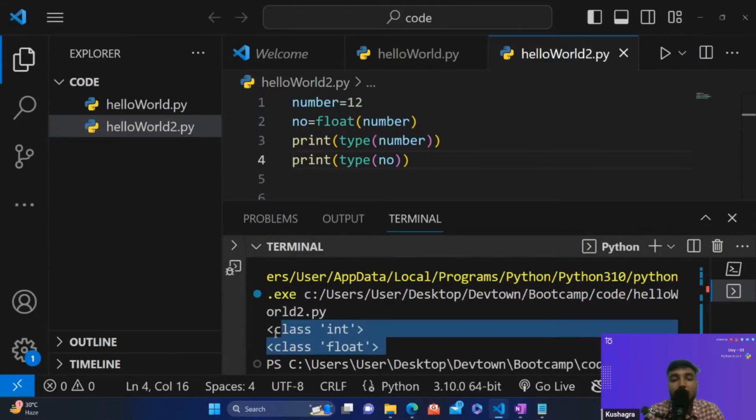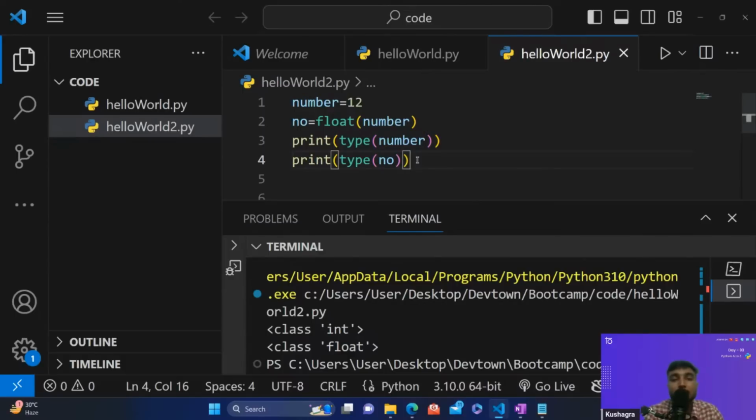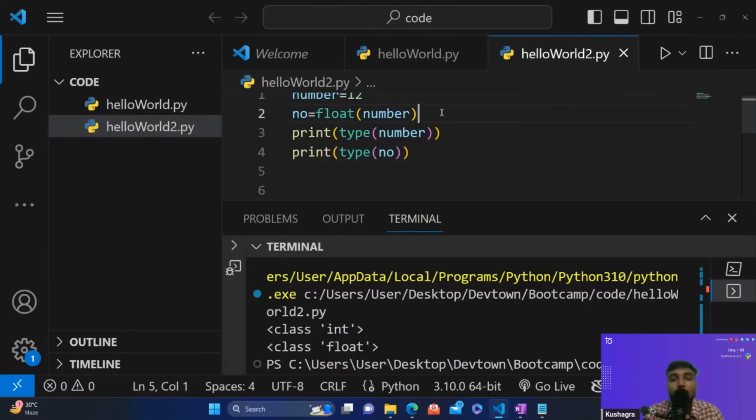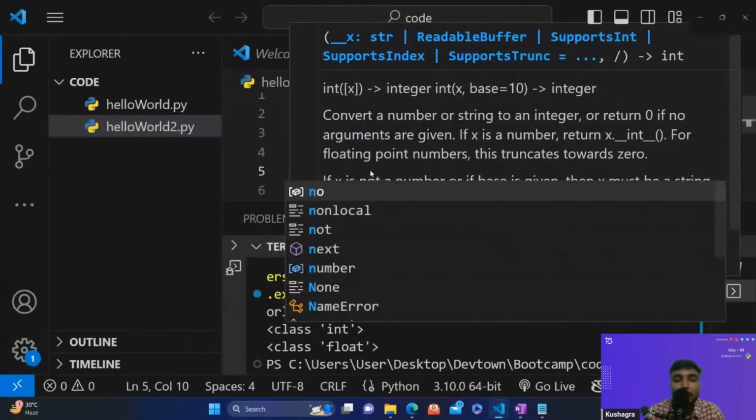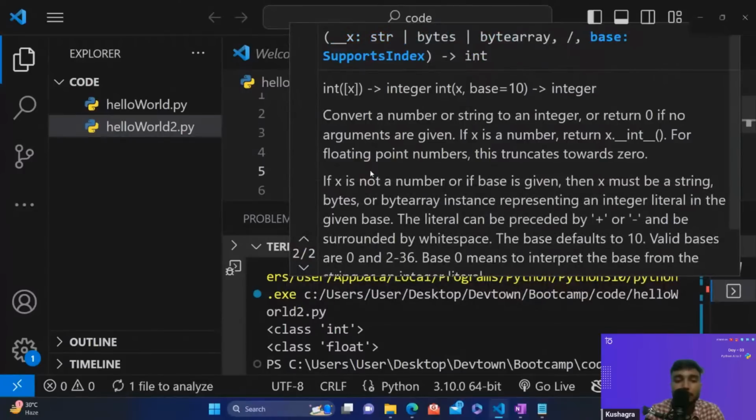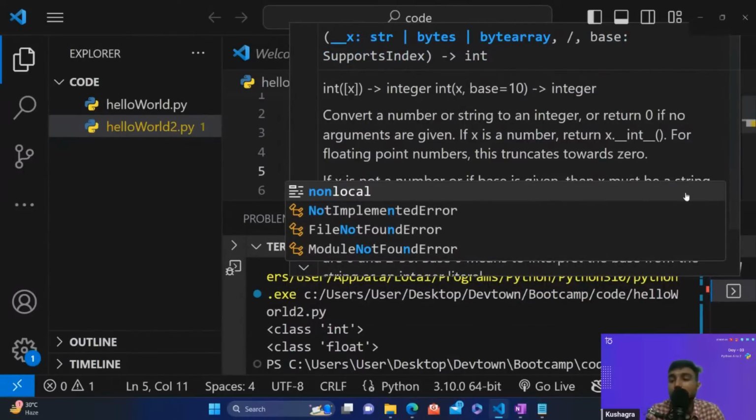You can see first one is printing integer and the second one is printing float. So reverse is also possible, students. Now let's just say no is a floating point variable. Now I want to change the no to an integer. How can I do it? I can simply say no equal to int, and then a number, or no. I can simply pass it like this.